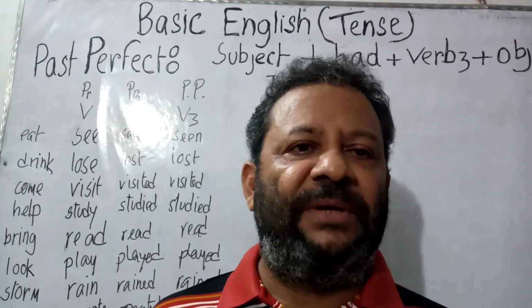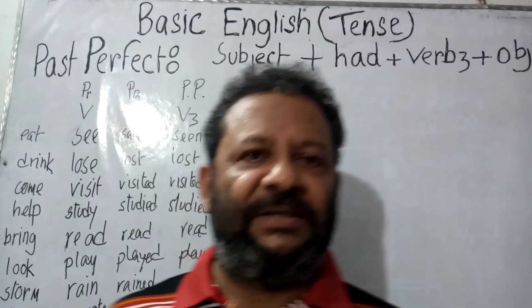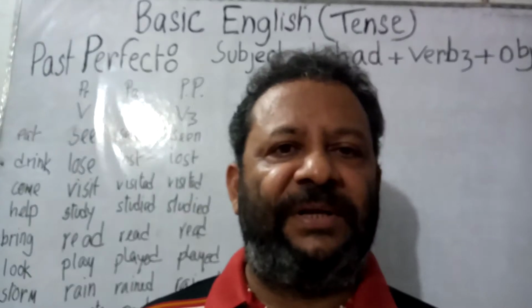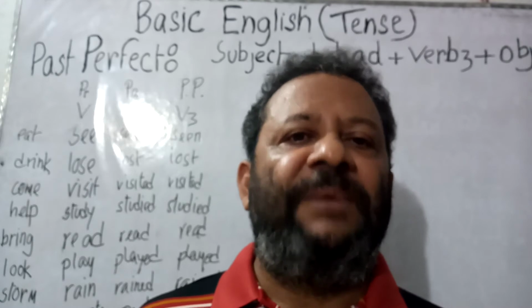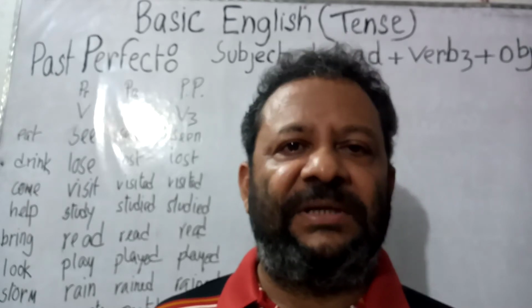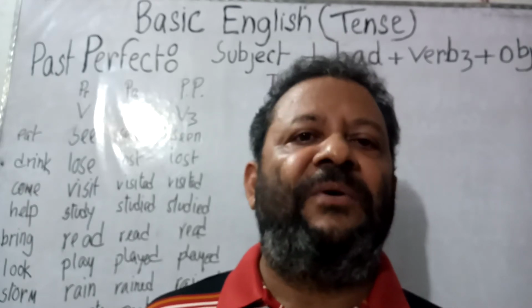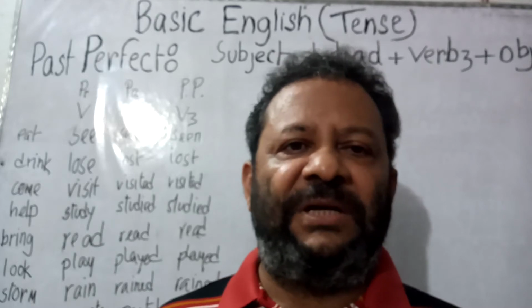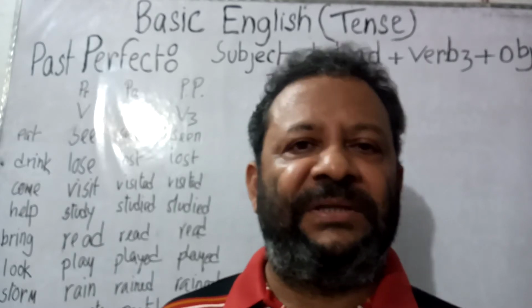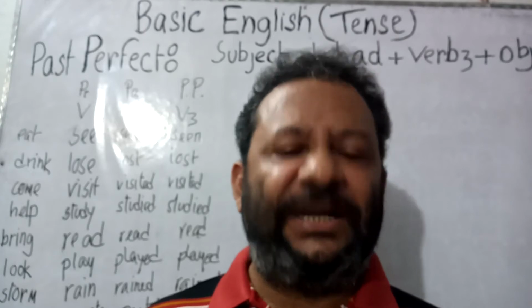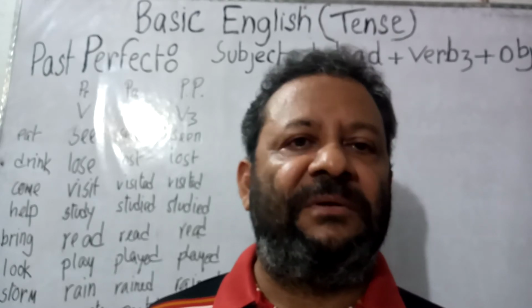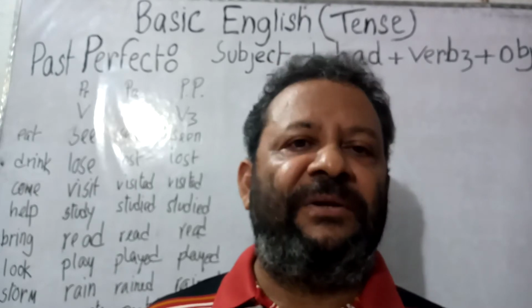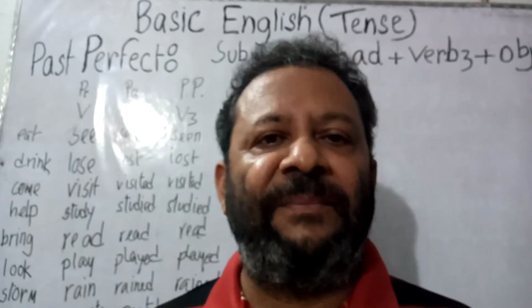Dear students, today again I am in my basic English class and my topic is past perfect tense. In the previous classes, I discussed all the structures of present tense and also past indefinite and past continuous. So this is the turn of past perfect tense, and past perfect tense is used to express an action that took place before another action in the past, and also an action that took place before any specific time in the past.